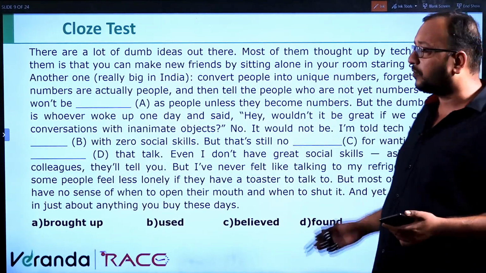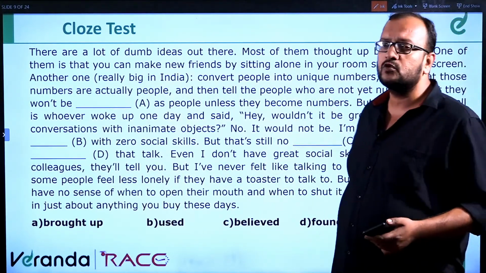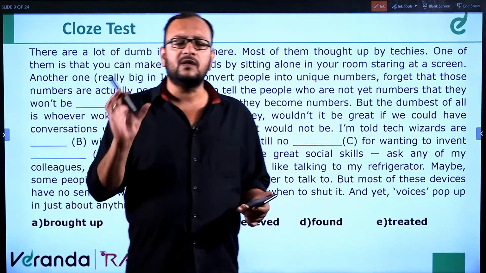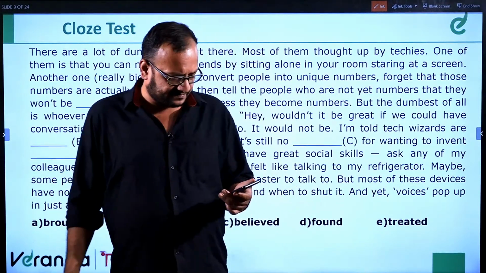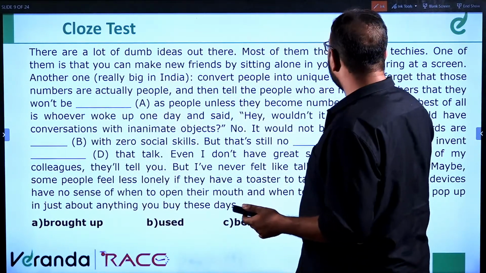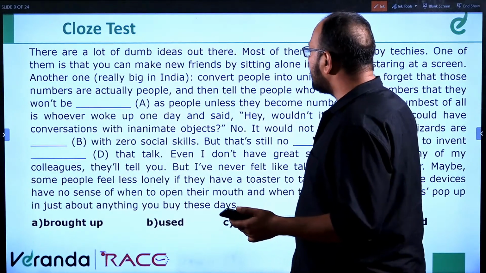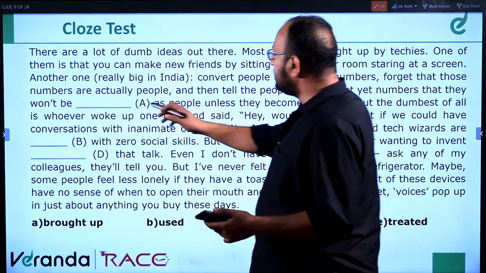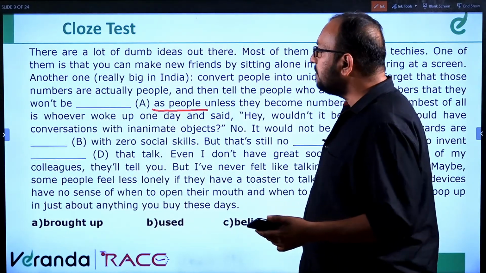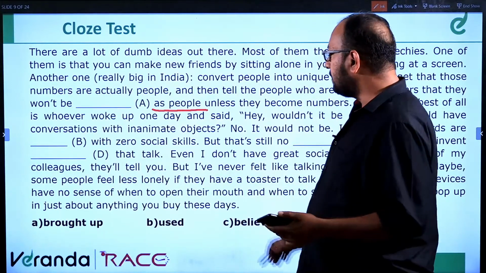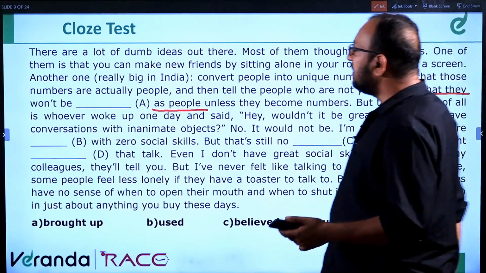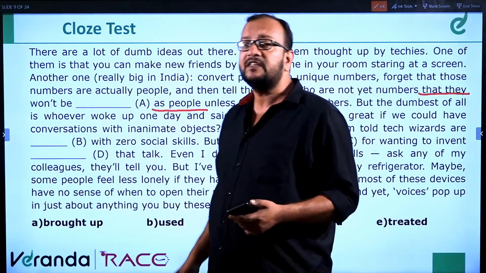It's a difficult passage actually, but the options are very easy. In these passages, you don't need to do research on how to understand the passage. Rather, you can go directly to the blank and understand what should be fitted there. So, we'll go to A directly: they won't be dash as people unless they become numbers. So, as people means they won't be, let's see the option. They won't be brought up. People are not used. People are not believed, because here it says that they won't be treated as people.